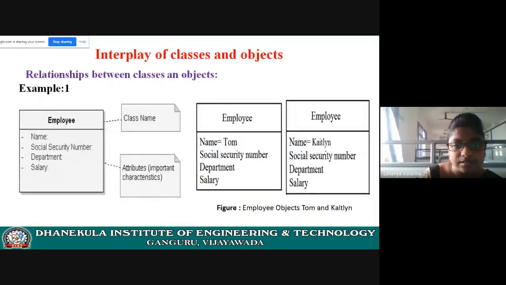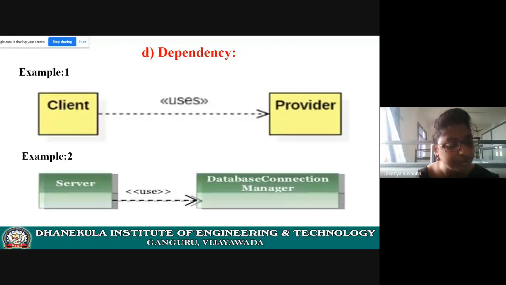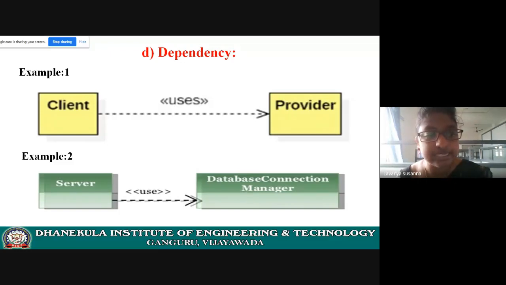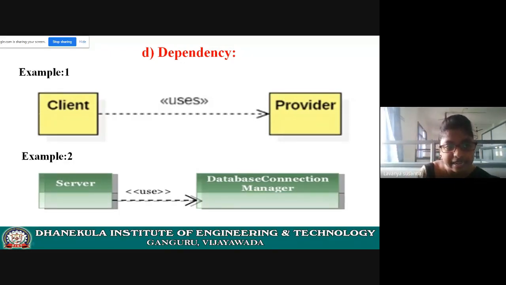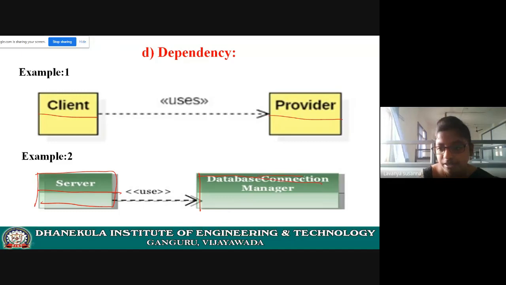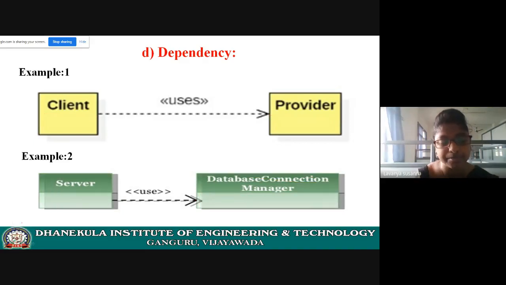Any doubts in relationship between classes? Here the symbols are very important. Class must be represented in this way: class name and line. In this way you need to represent. Symbols are very important. See the symbols.